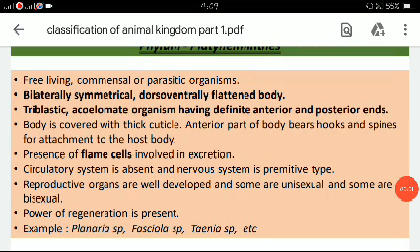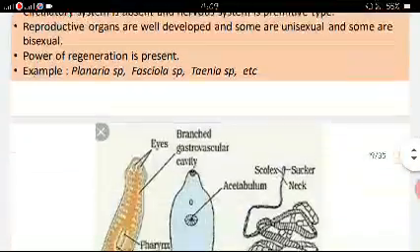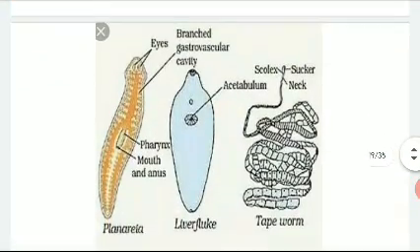And the examples are Planaria, Fasciola, Taenia. Now see the diagrams. That is the Planaria, left hand side, liver fluke, tapeworm. Okay.